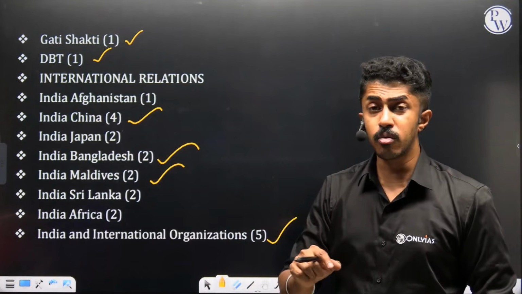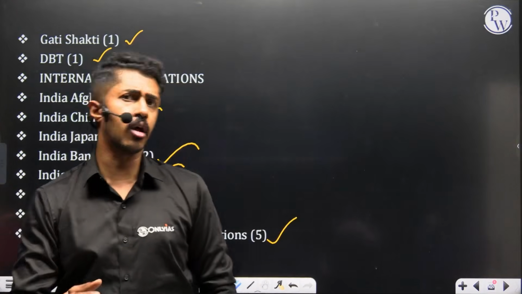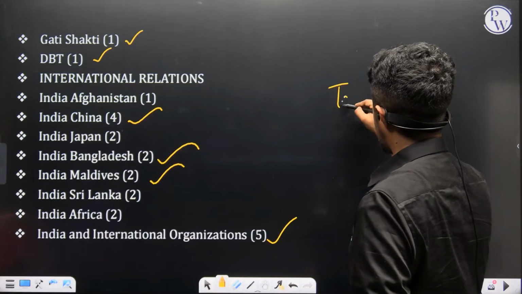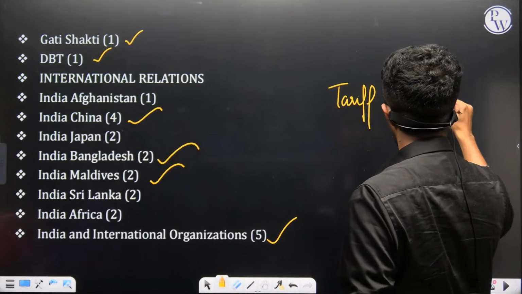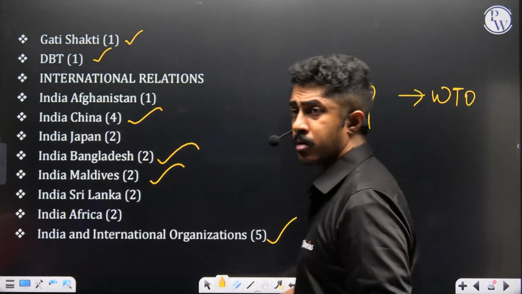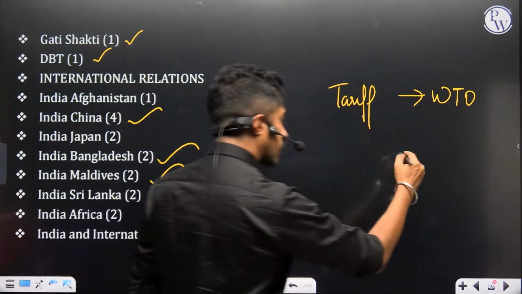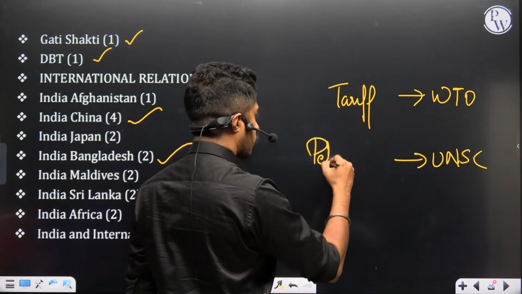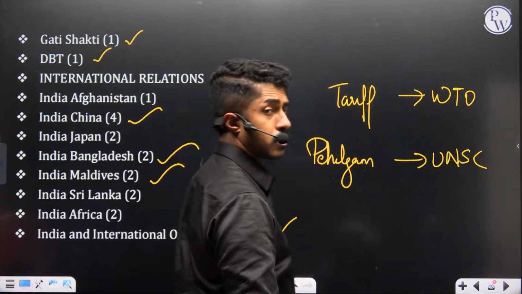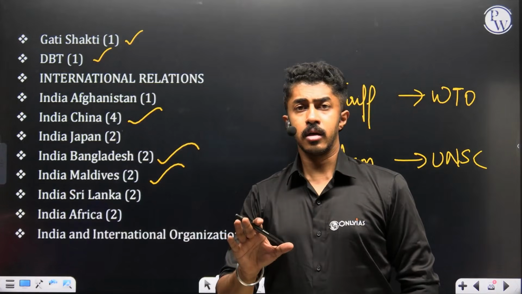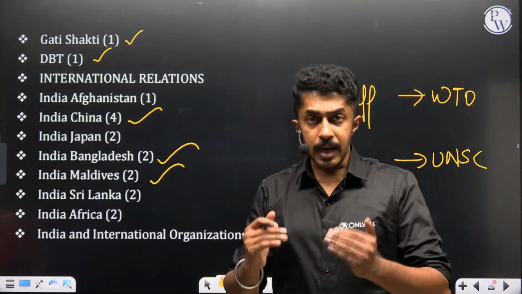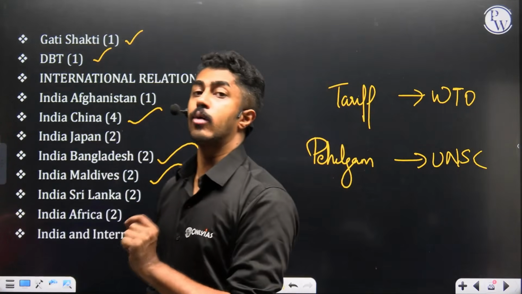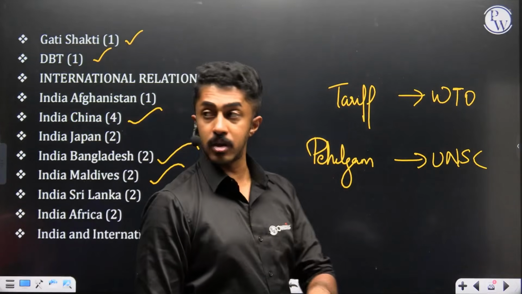So the relevance of the UN in today's world, in the 21st century, international organizations and bodies, does it have any more relevance today? Because again, when we talk about the tariff war, there is an organization called WTO. What are they for? There is something called the UN Security Council. What were they doing when the Pahalgam attack took place? Getting the picture here. What are these organizations doing basically? Are they actually reducing the tension? So these topics you will have to cover first before you head on with the other topics here.